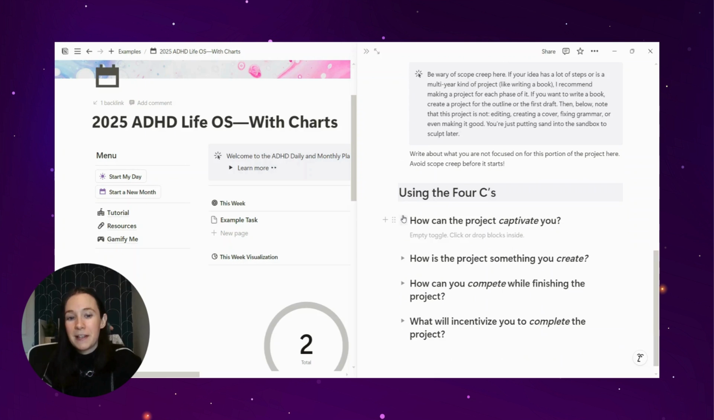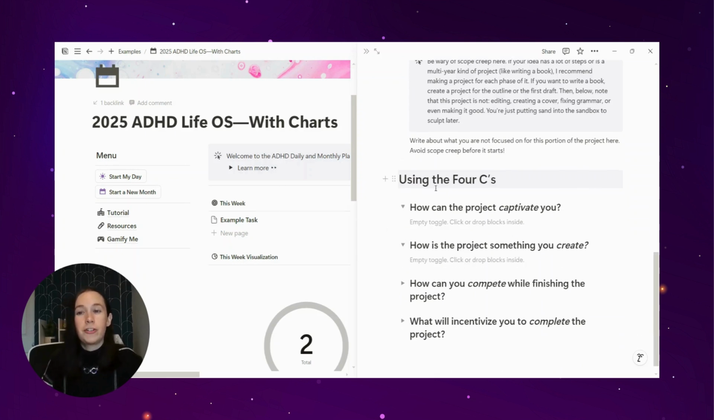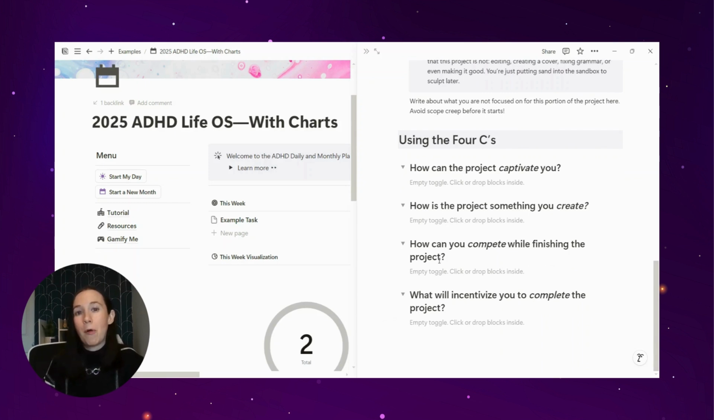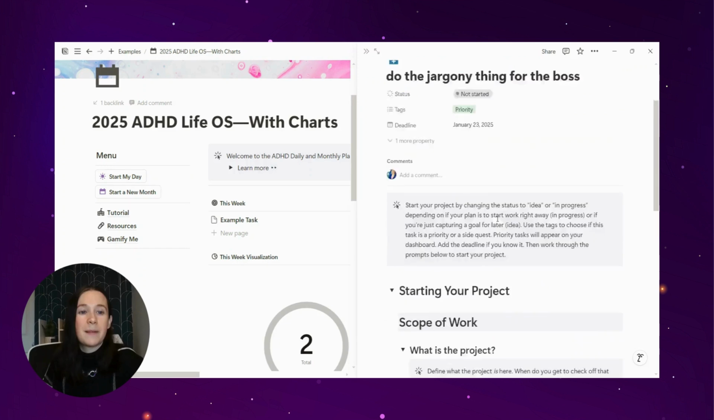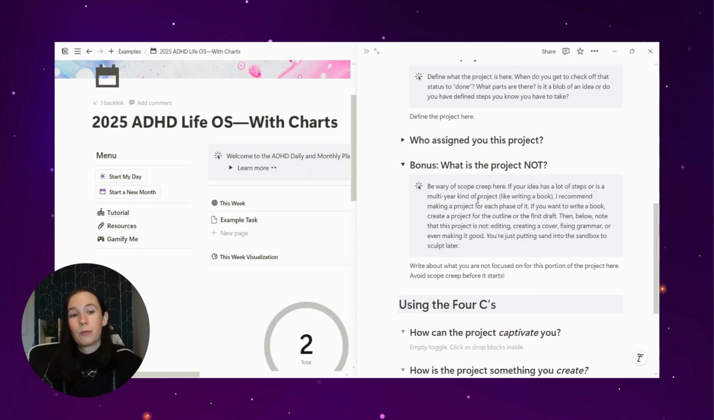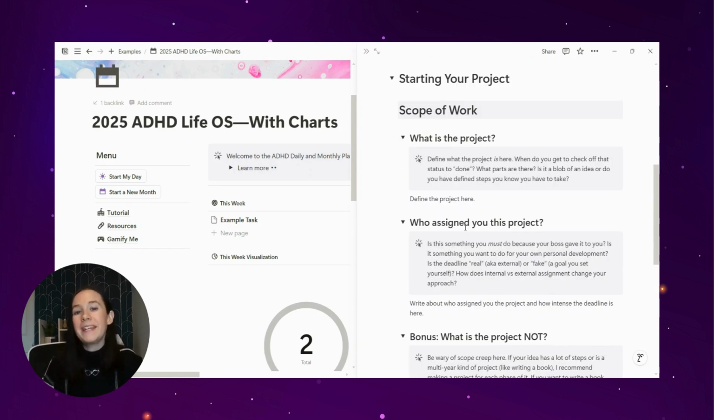And then again, because I wanted to create a version of the PARA method, a version of the second brain. If you don't know Tiago Forte's work, it's awesome. It's literally changed my life. I highly recommend it. But I wanted to do one that works specifically with ADHD, which means looking at captivate, create, compete, and complete, and brainstorming ways in advance of how those can happen. So this is the project template for any new project that you start. I recommend taking the 15 minutes it takes to work through and figuring out why it is you're doing what you're doing and what it is that you're doing.